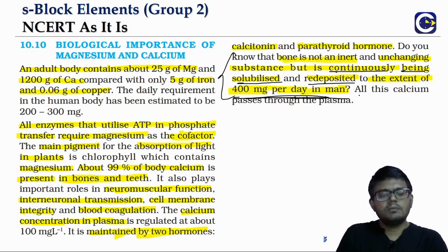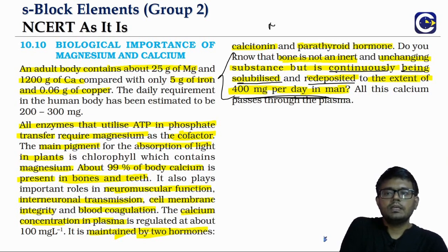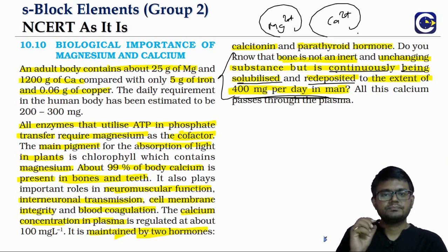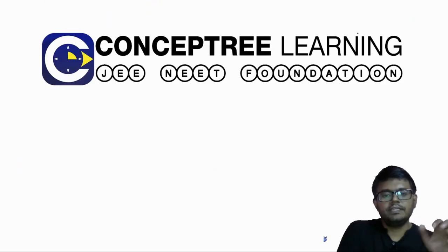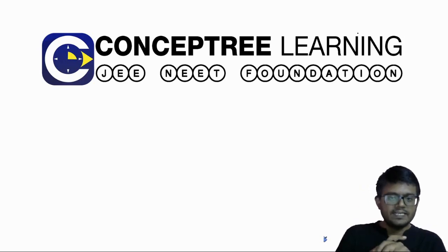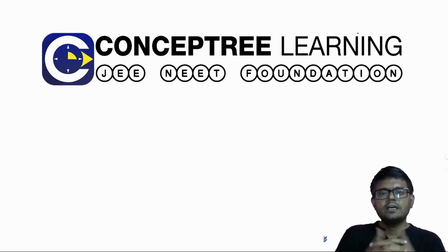So this is about the biological importance of the two group 2 elements, which are magnesium and calcium. With this we have covered the NCERT as it is review of group 2 of the S block. Hope this is useful, and we will see in the next chapter.